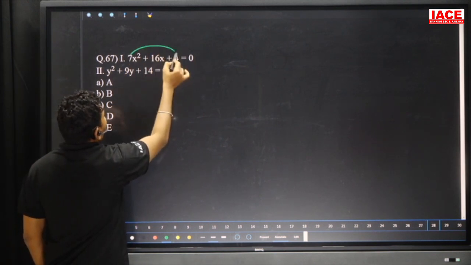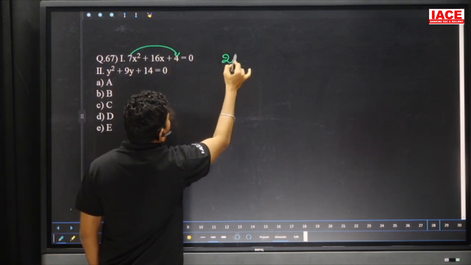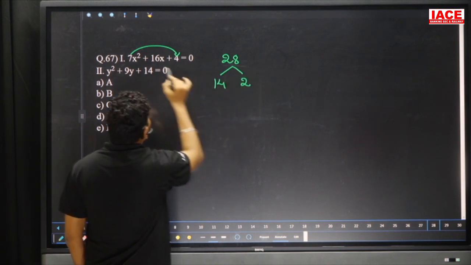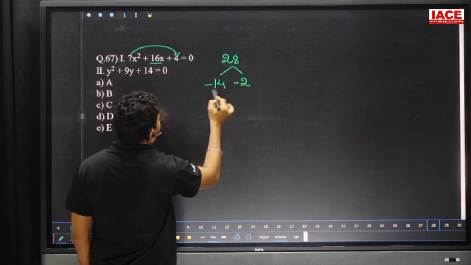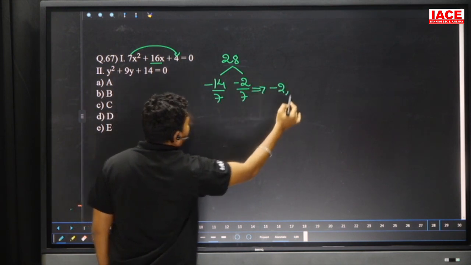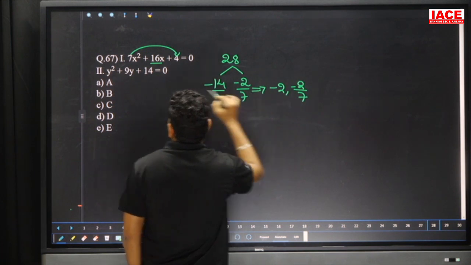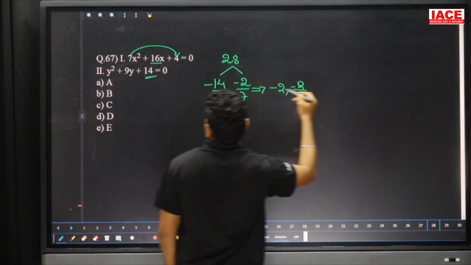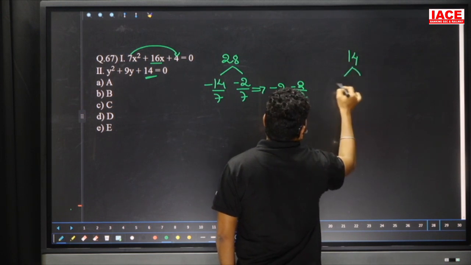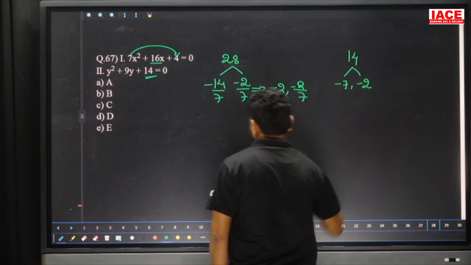Next, 7x square plus 16x plus 4. Here 7 4s are 28, and 14 2s are also 28. 14 plus 2 is 16, and here minus minus, and divide with 7. Then the final factors are minus 2 comma minus 2 by 7. And for 14, you can write 7 2s are 14, so the factors are minus 7 comma minus 2 directly.